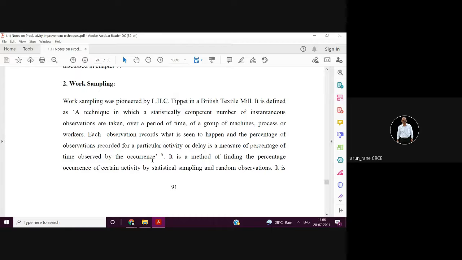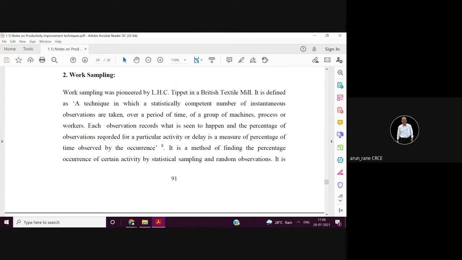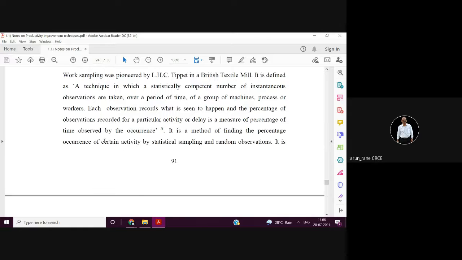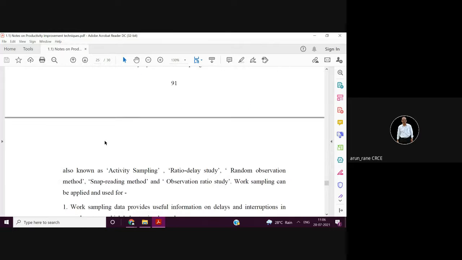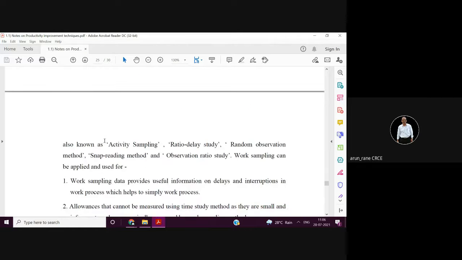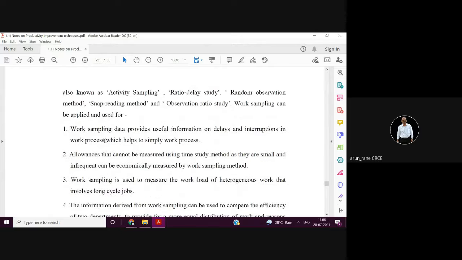If you don't write this definition, nobody will ask you; don't bother about it. Here more emphasis is on statistical sampling and observation. Work sampling is based on statistical sampling and observation.